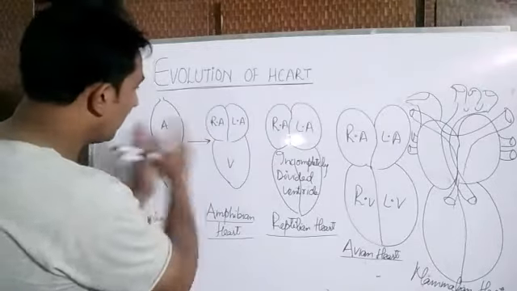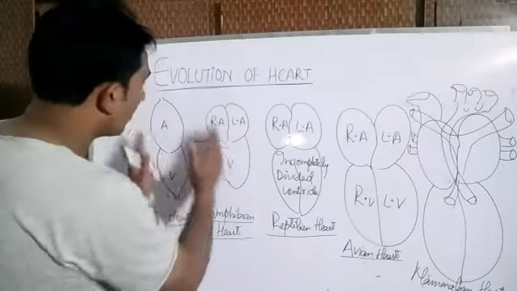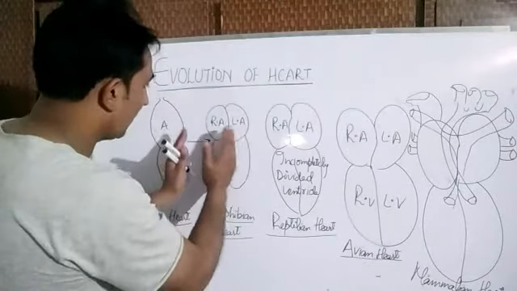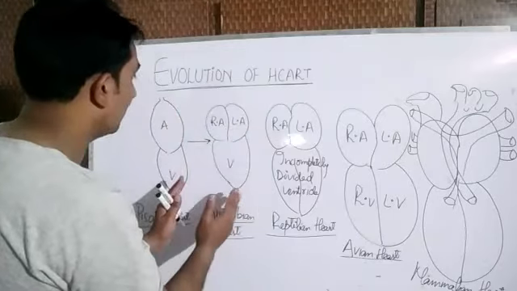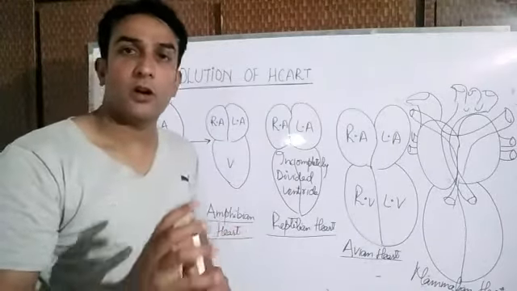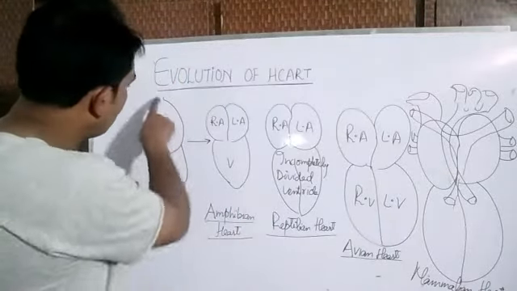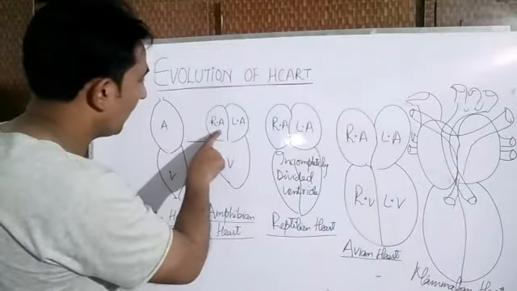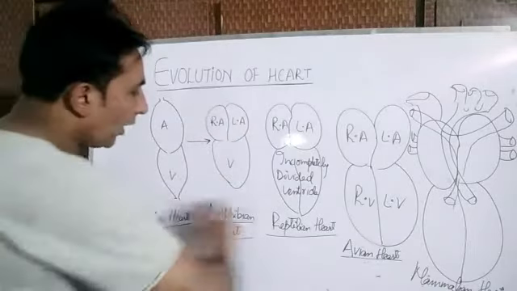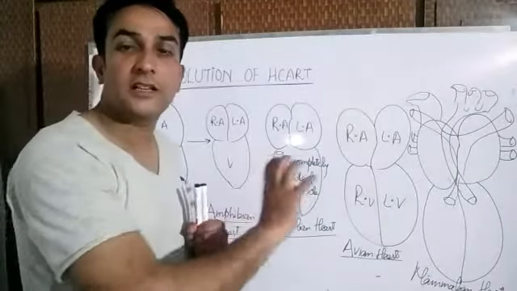So first, when the heart evolved, in Pisces it was two-chambered. When the amphibians evolved from the Pisces, this heart also evolved, and gradually, to meet the requirements of the amphibians, it became three-chambered. One more chamber was developed, that is, the auricle developed a septum and got divided into right auricle and left auricle.